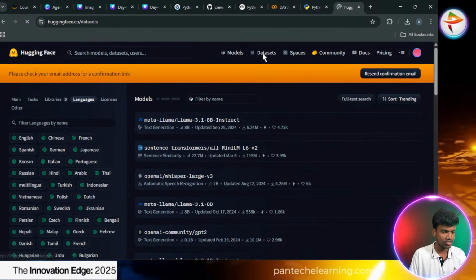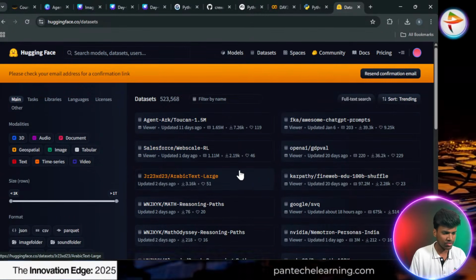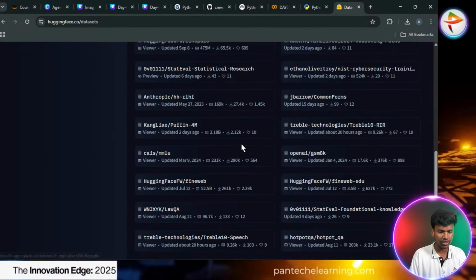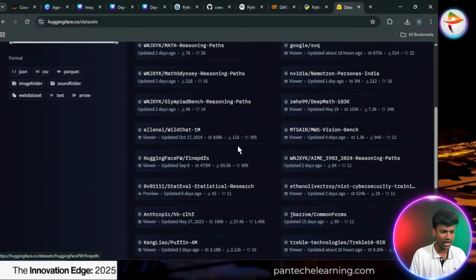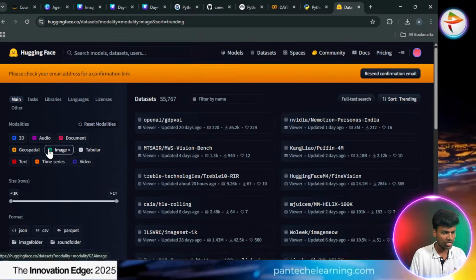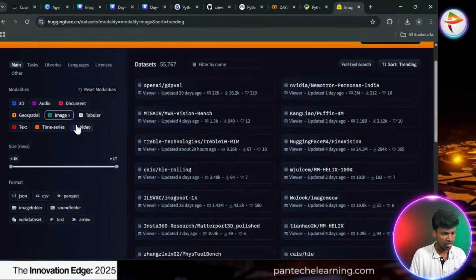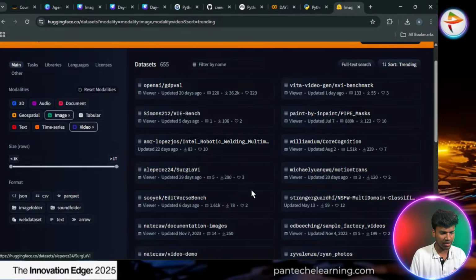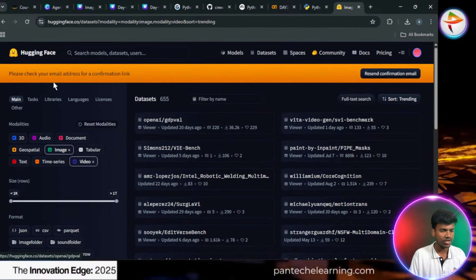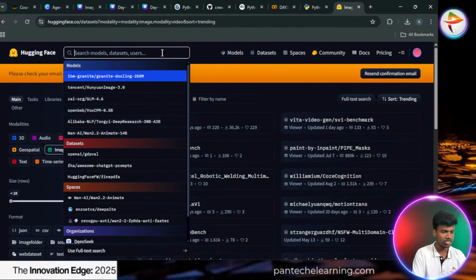And datasets, we can go with the dataset option. Salesforce and Agentic AI, Hugging Face. So multiple kinds of models and datasets are still available. If it is an image, we have to go with image datasets only. Or for video, we can go with the video combined. So whatever we need, we can choose and get from here. Again, you can search in this place.